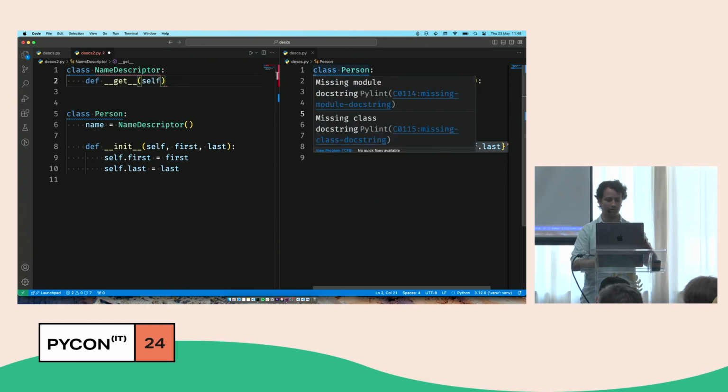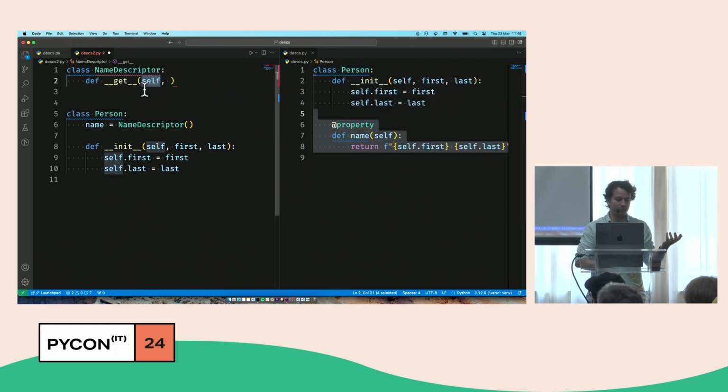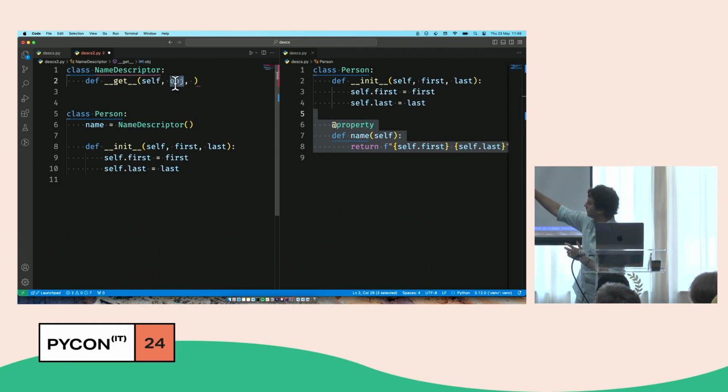And so what does this method receive? It's a regular method, so self goes first, then, and this is where the fun begins, then we do object. And this object is going to be a person. So this is the thing that has a name. John Smith has a name, and so when I call the name of John Smith, it will end up here in the object parameter. And then there's a third one, which is the object type. And we will see why this matters later. But for now, it doesn't matter.